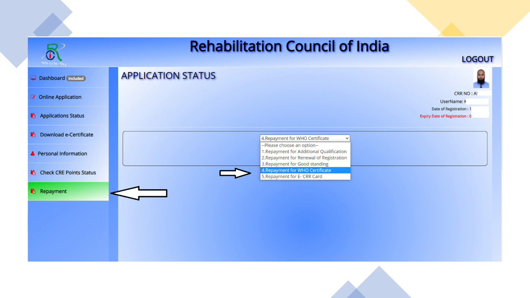So now we have another option here called repayment. So we have not made the payment before, okay, or if we have made the payment before but RCI has not received it, so the money will come back to your account. So this will be considered as repayment. So you have to press repayment and then select the fourth one, repayment for WHO certificate.